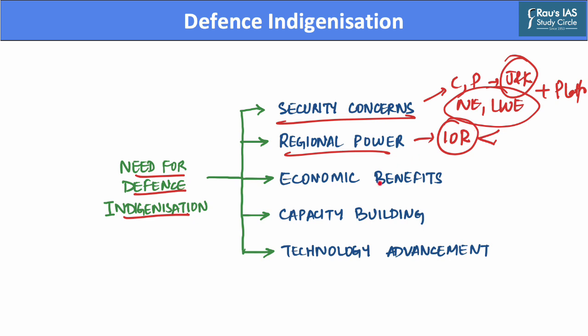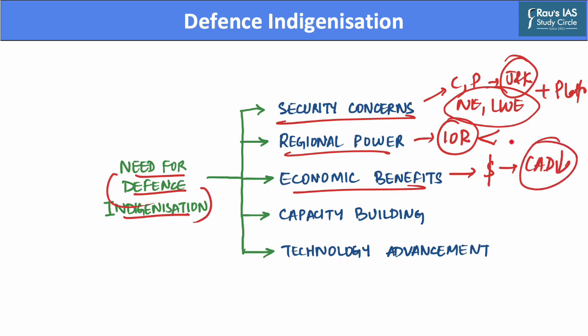Further, there are several economic benefits which are associated with indigenization of the defense sector. Indigenization will reduce our dependency on arms imports and will further preserve foreign exchange of India. Therefore, it will help India reduce its current account deficit in a significant manner.